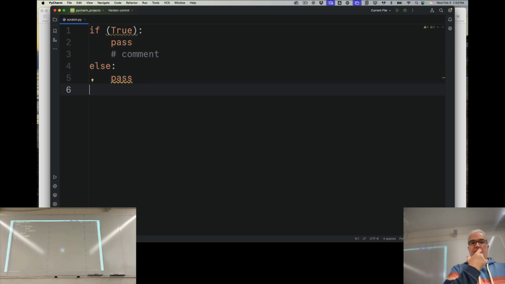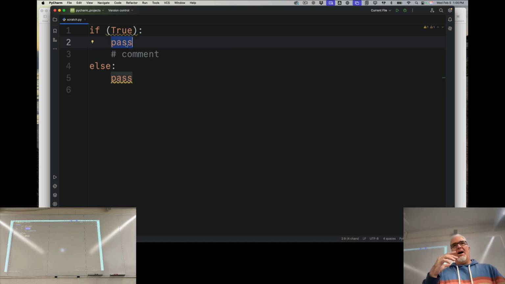Now this code is 5 lines that accomplishes absolutely nothing. If I run this, nothing will happen. So that was maybe a waste of time, but it's a structure that you can familiarize yourself with. And I sometimes use pass if I just intend to go back and fill that in later, just to keep the errors from piling up on me.